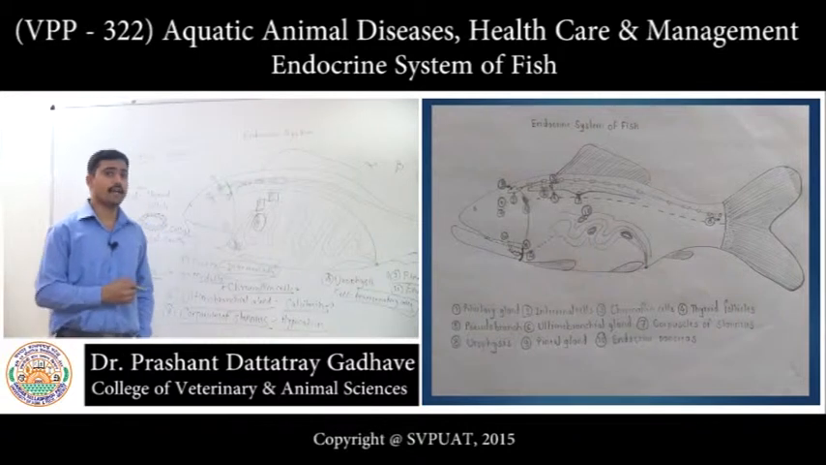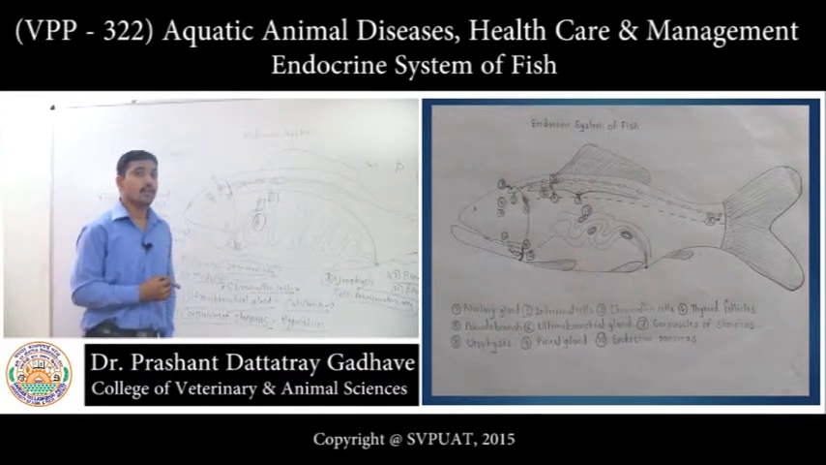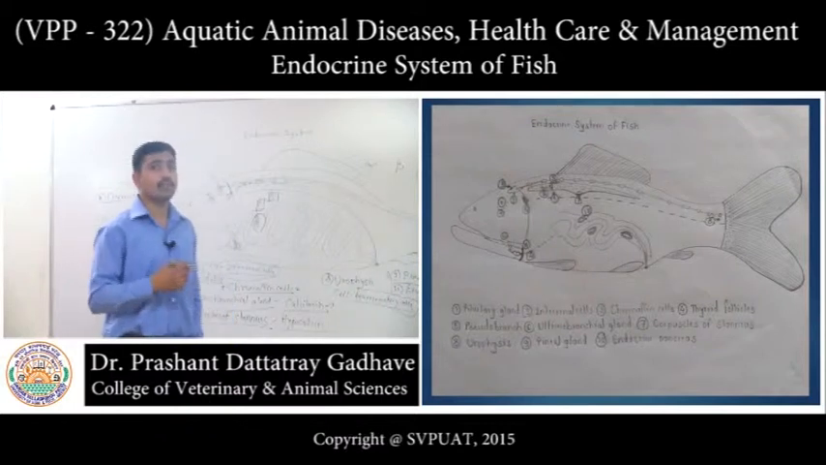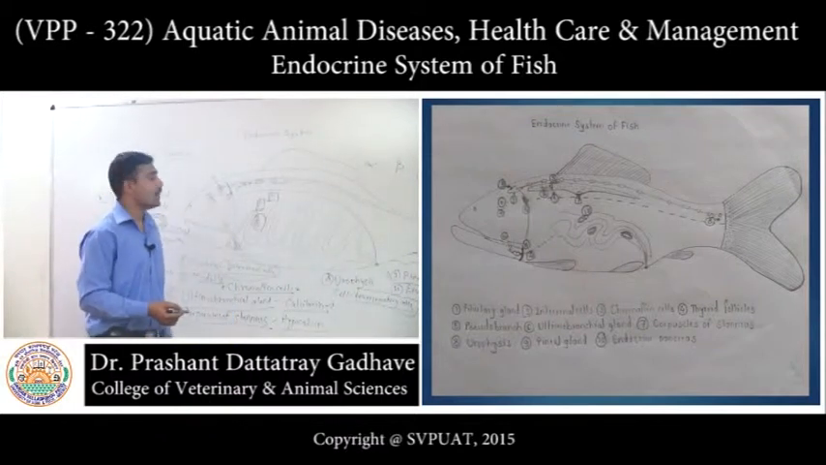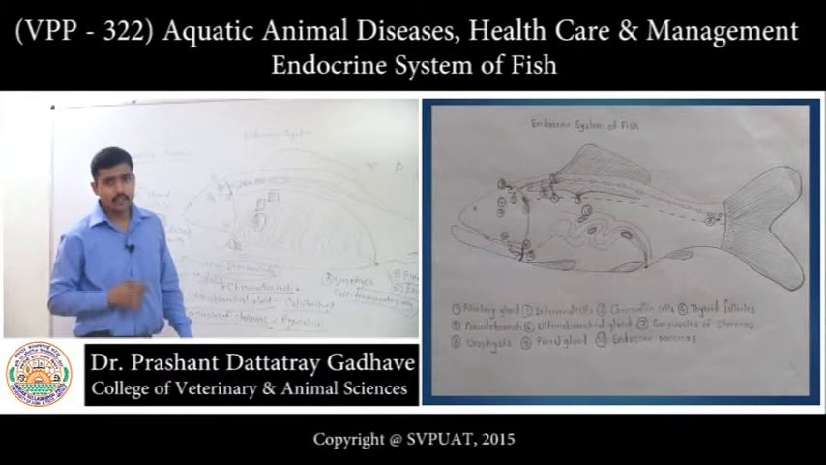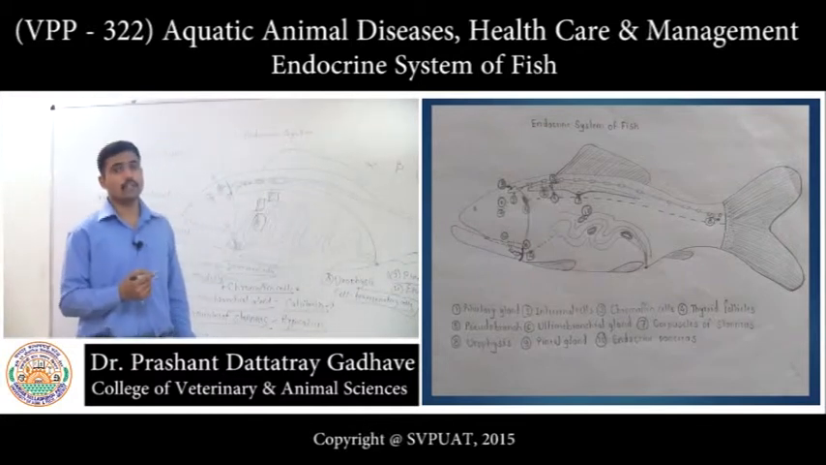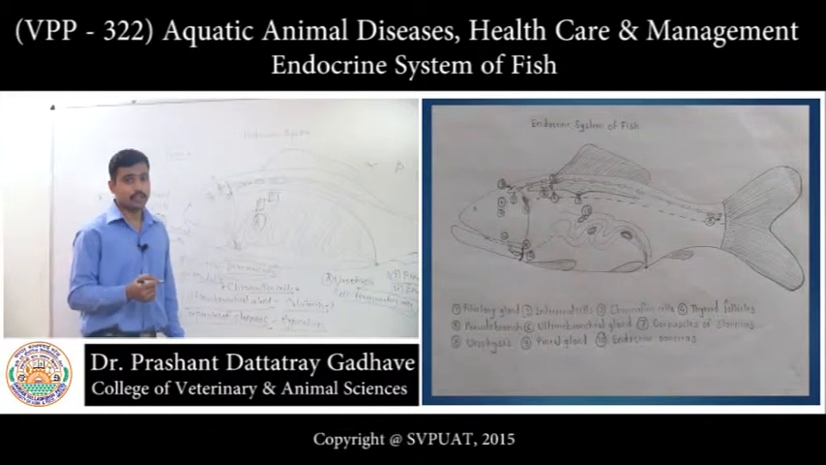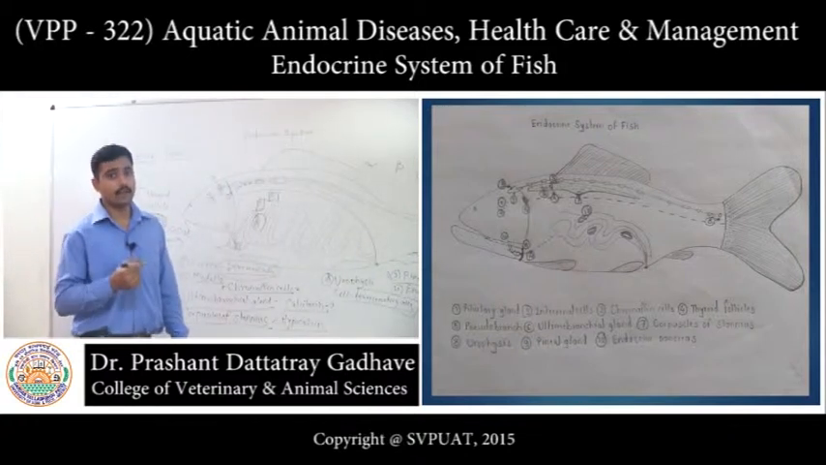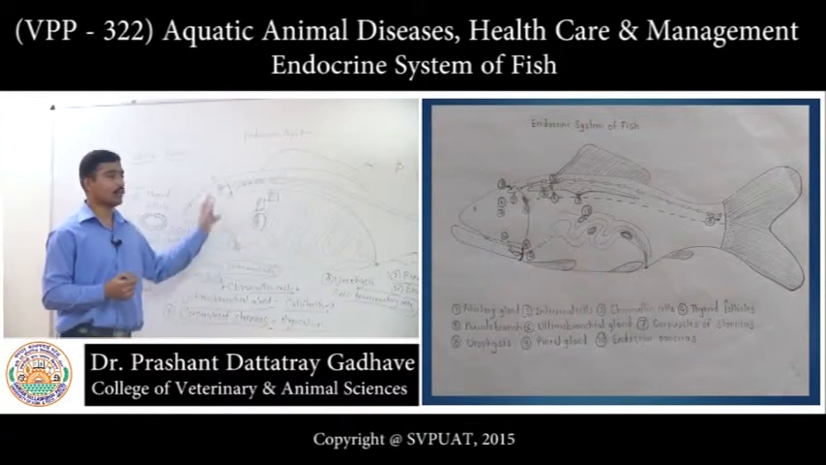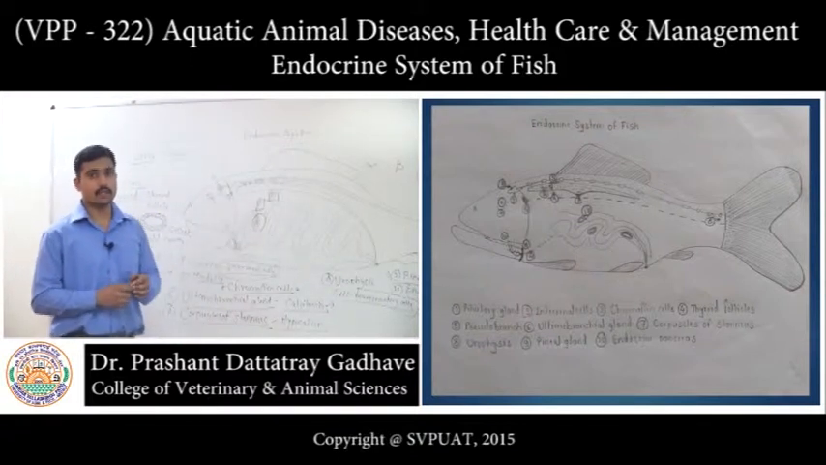What is the function of androgen? Androgen will increase the anabolic activity, that is synthesis of protein in different visceral organs, right? And estrogen will increase the storage of lipid in the body and increase the synthesis of vitellogenic protein. Now, these are the glands of the endocrine system of fish.